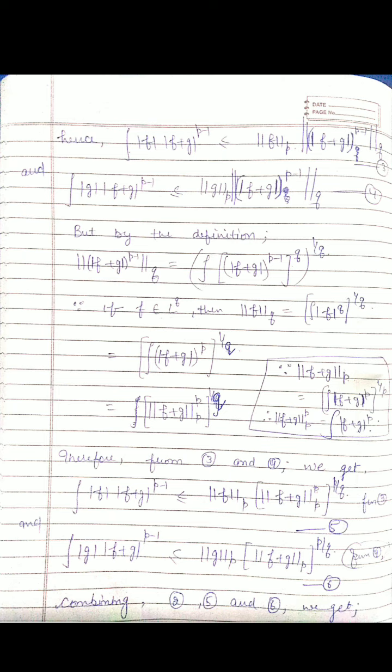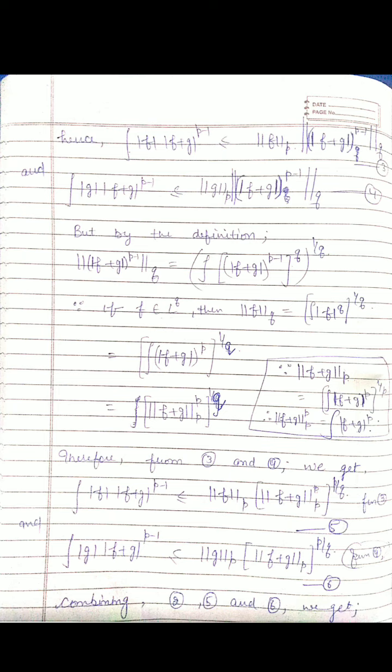We take it as 4. But if we apply the definition of this norm, the q-norm of |f+g|^(p-1) is equal to the integral of |f+g|^((p-1)q), raised to the power 1/q, because it is the q-norm. Again, we calculated that (p-1)q is p.